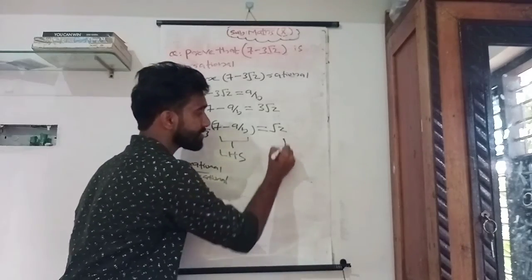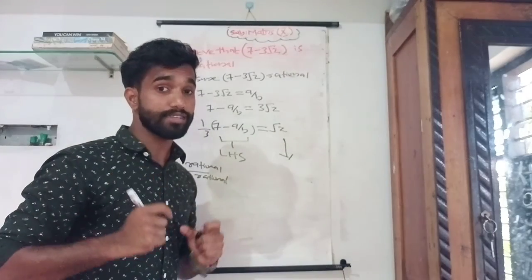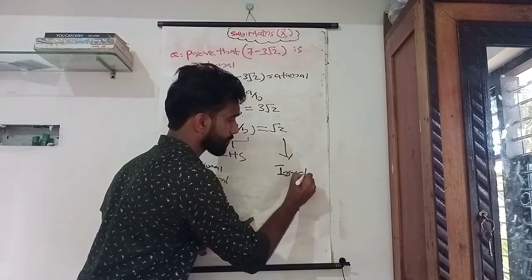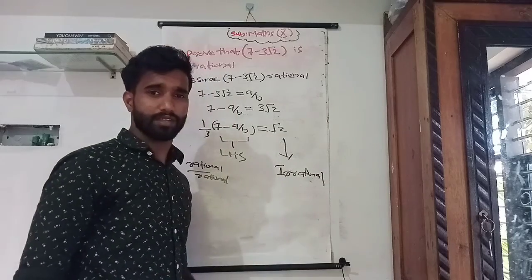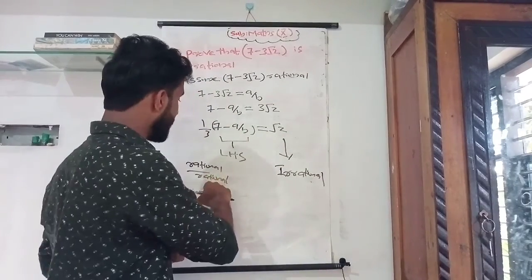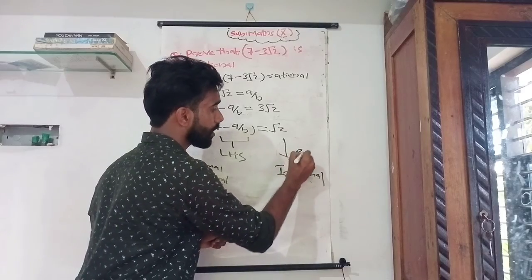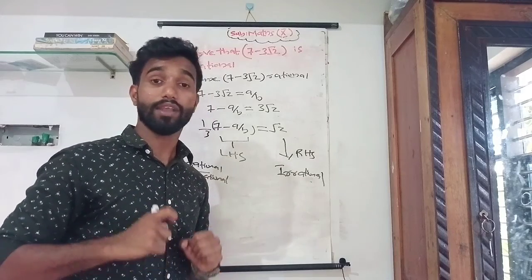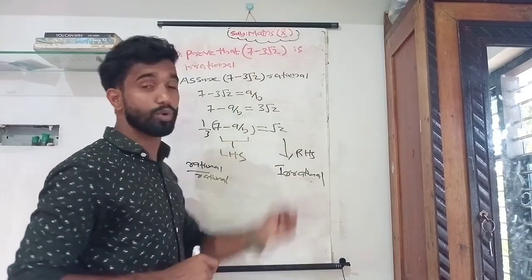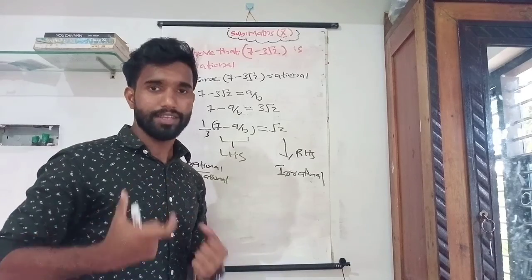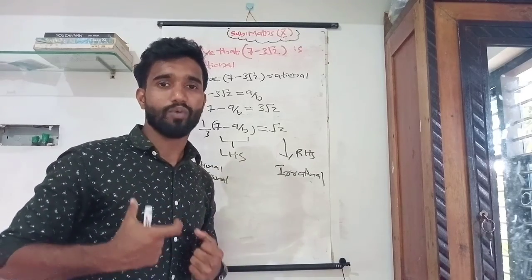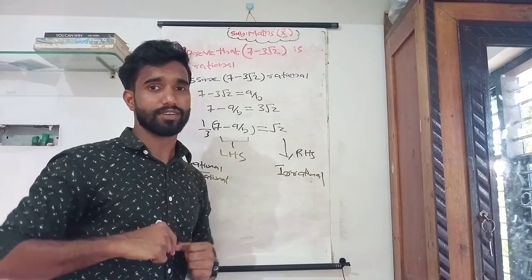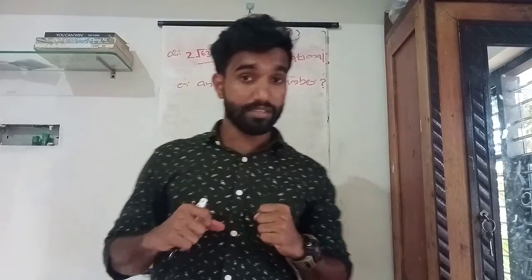What about the RHS? Root 2 is irrational. We already learned about it. Root 2 is an irrational number. So we can conclude that LHS is not equal to RHS. That means our assumption is false. What is our assumption? 7 minus 3 root 2 is a rational number. It is wrong. Our assumption is false. So you got it: 7 minus 3 root 2 is irrational.